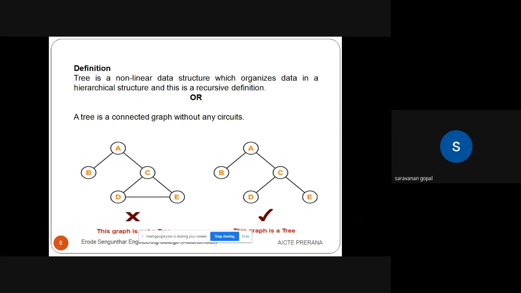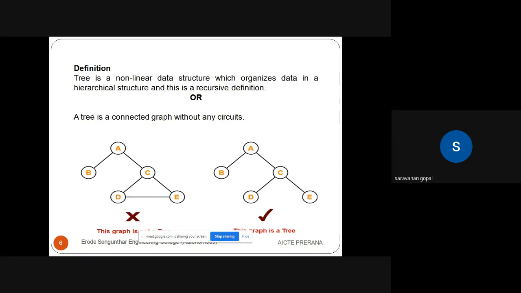Here is the definition of tree. Tree is a non-linear data structure which organizes the data in a hierarchical structure, and this is a recursive definition. Or a tree is a connected graph without any circuits.